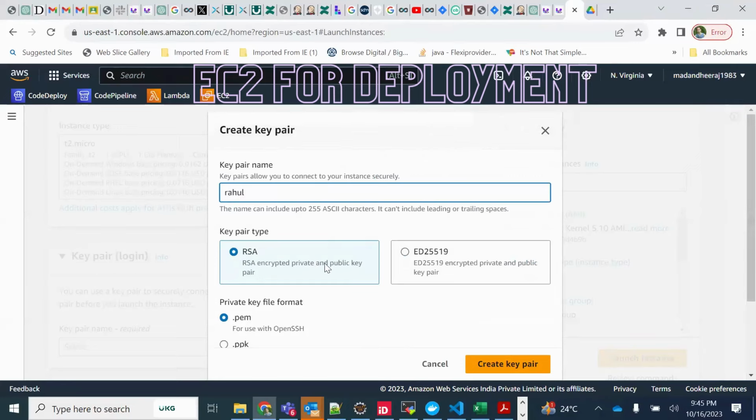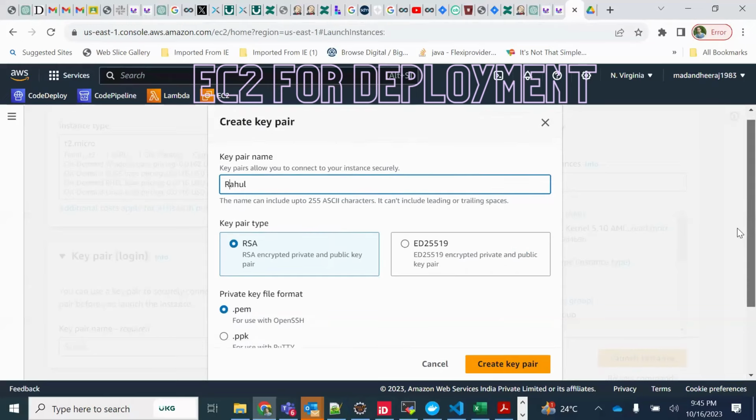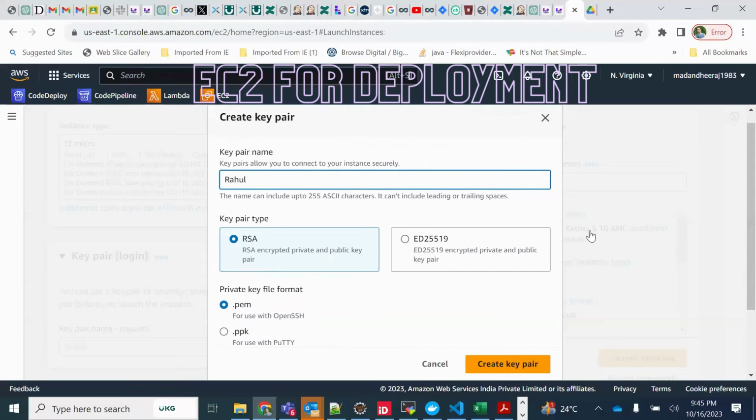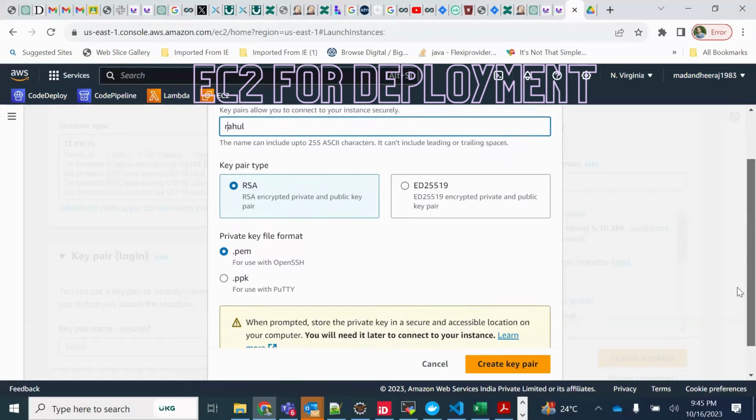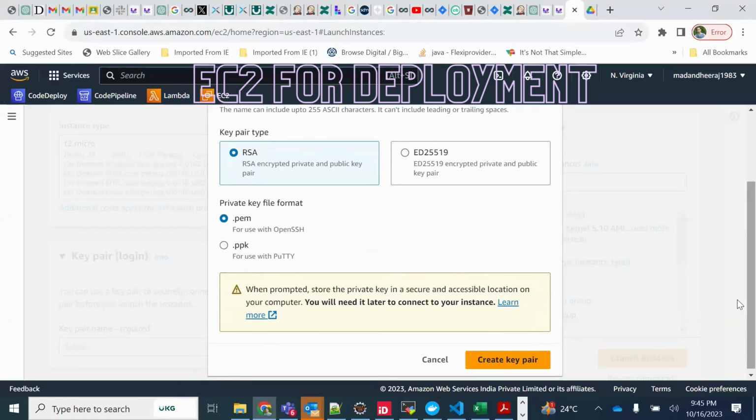Small letter is okay, no problem. Don't try to give capital letters. Just give R, small. It will be easy. PEM you will be selecting, not PPK, and create the key pair. This will be RSA only.